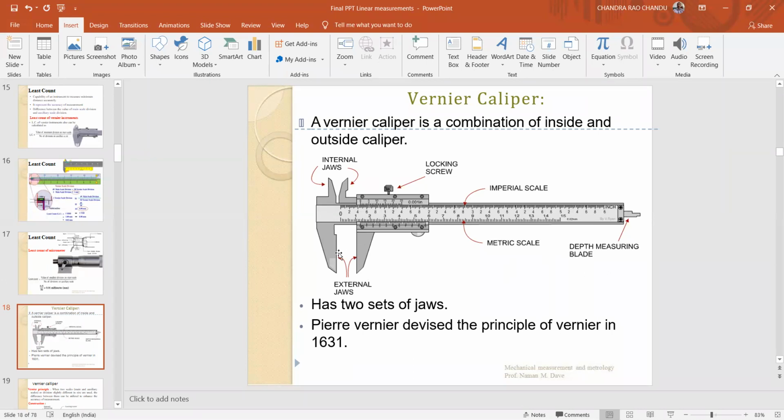Here the two external measuring jaws are parallel to each other. Here also parallel to each other. These two surfaces are used for measuring the internal diameter of circles, races like that. And the external jaws are used for measuring external dimensions, just like diameter or length. Vernier devised the principle of vernier in 1631. This is the history of the vernier calipers invention.